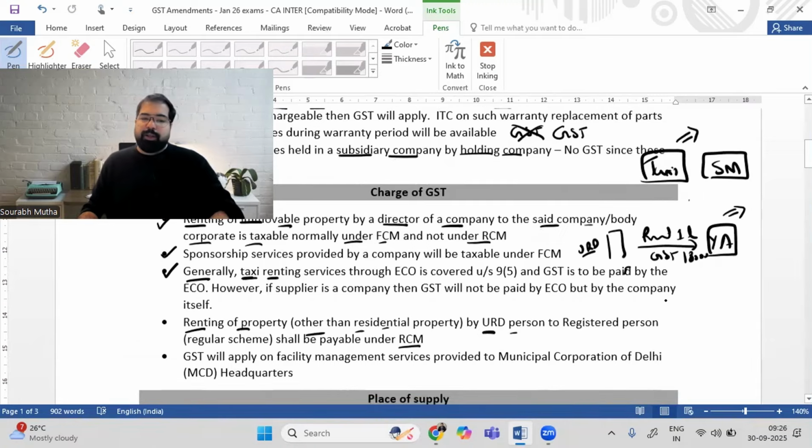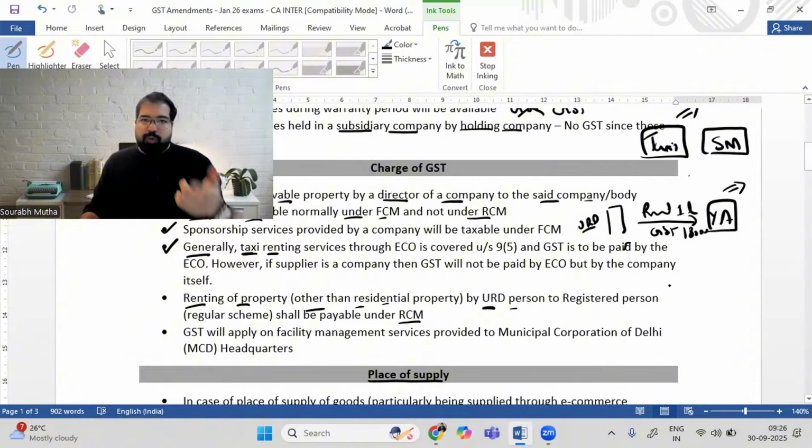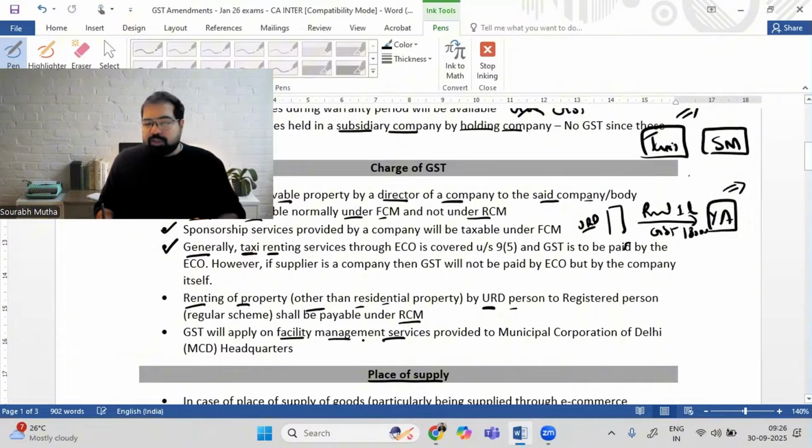What about residential property? That has already been discussed. Residential property, if you want, I'll discuss at the end. But don't do both of them together. You'll get confused. Right now, it's commercial property only. Commercial property generally on FCM. But if you're unregistered, then it will be on RCM. And facility management services, example housekeeping services, etc., provided to the municipal corporation of Delhi, Bangalore, Mumbai, etc., will be subject to GST. Yes, it will be subject to GST. This is just normal. There's nothing more in this.